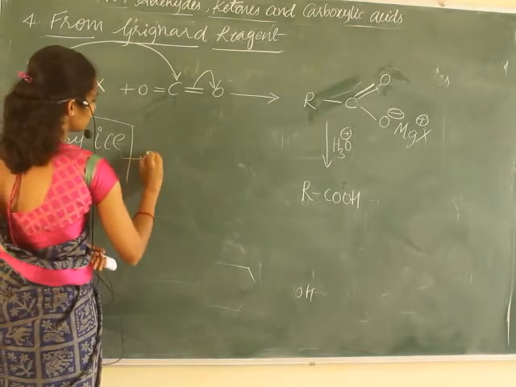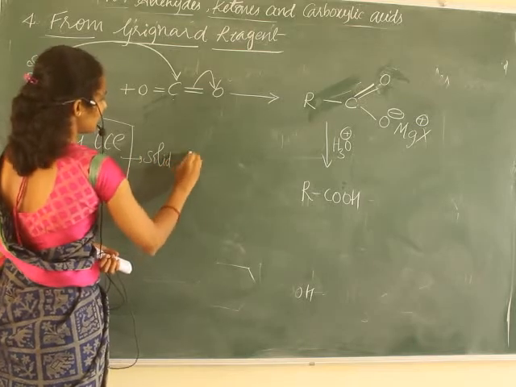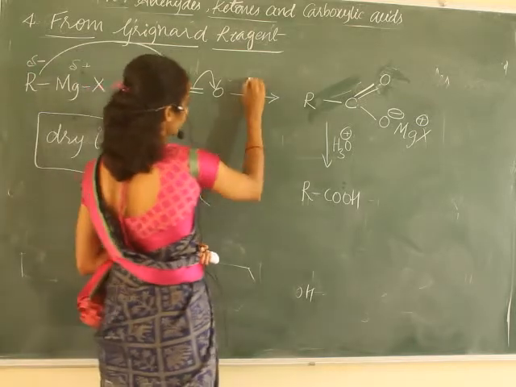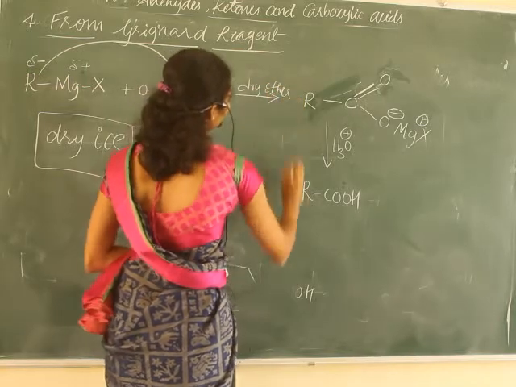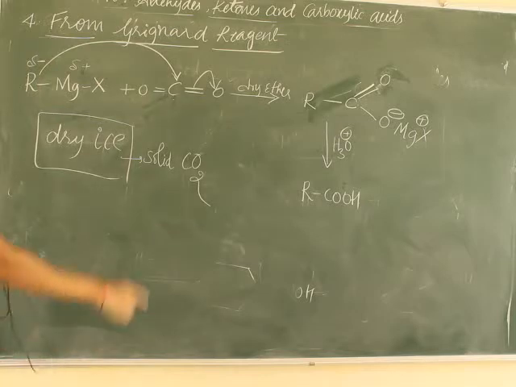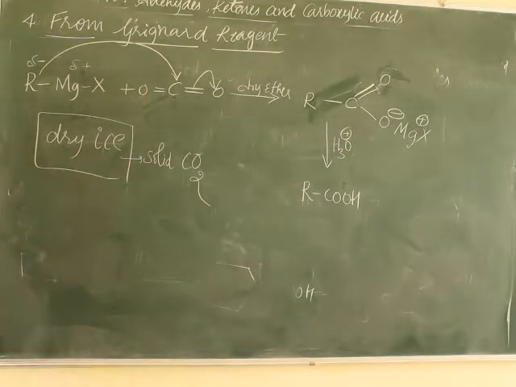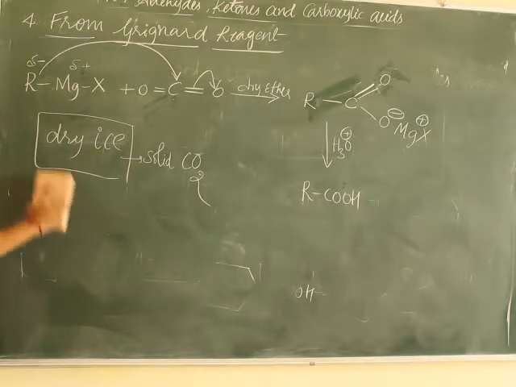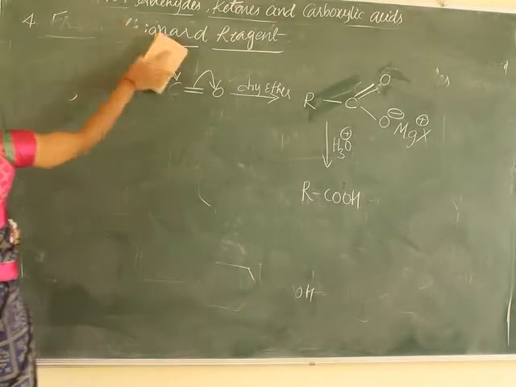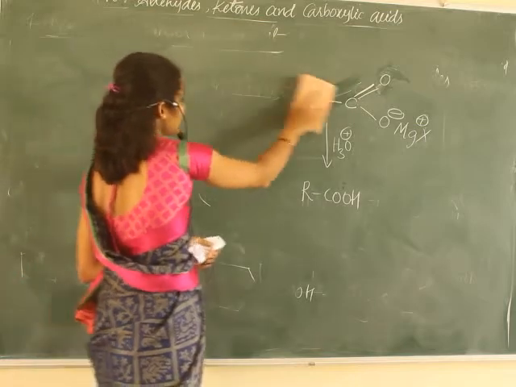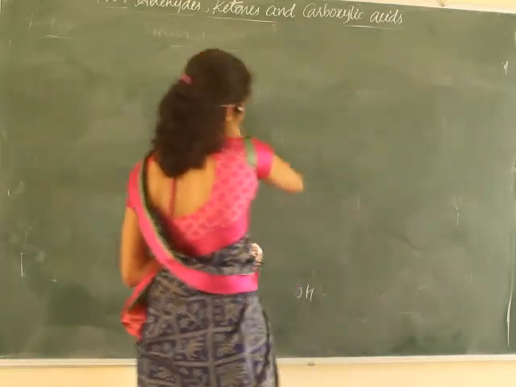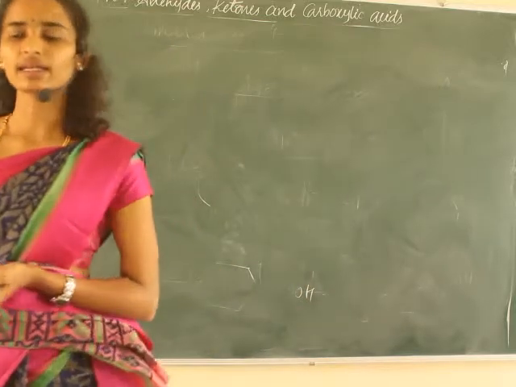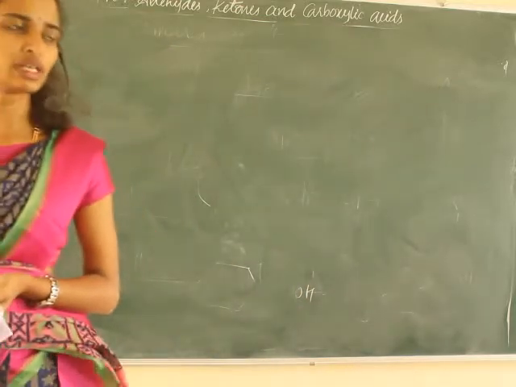So solid carbon dioxide in the presence of dry ether. Okay, carbon dioxide is called dry ice. So we can use this reaction, the third reaction, from a Grignard reagent, together with the one from nitriles. By these two reactions, we can convert alkyl halide directly to carboxylic acids.